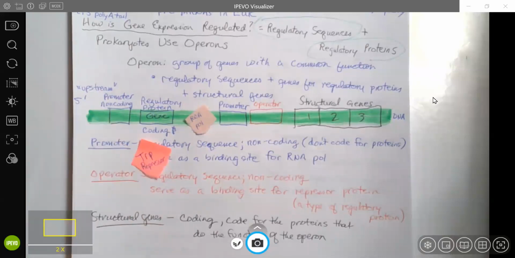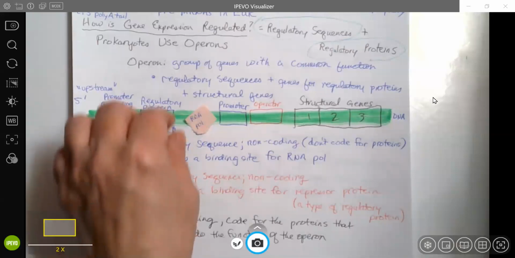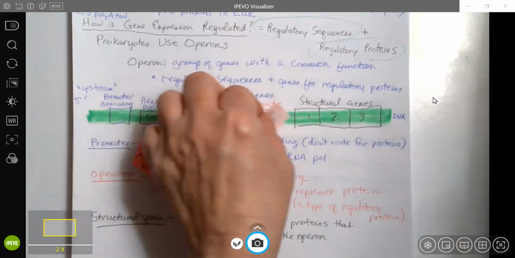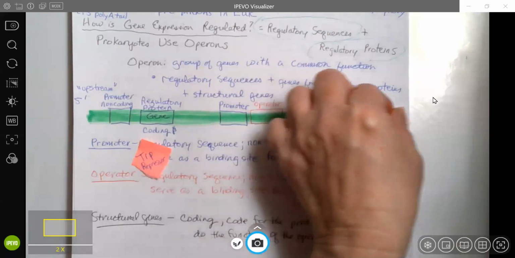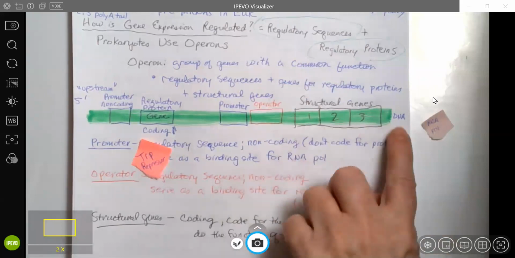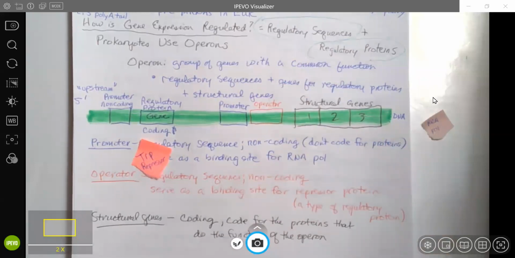Here's the key difference. The Trp repressor cannot bind to the operator by itself like the Lac repressor can. So RNA polymerase can bind to the second promoter. It has free rein because nothing's on the operator, and it's free to make the structural genes that code for the enzymes that synthesize tryptophan. So once it does that, these structural genes code for enzymes that make tryptophan.